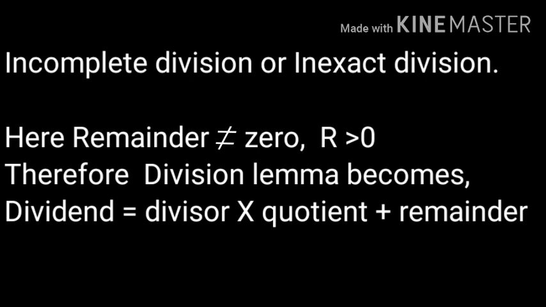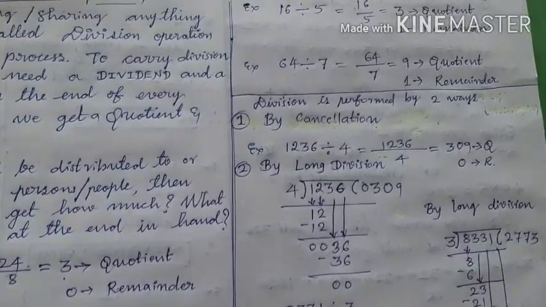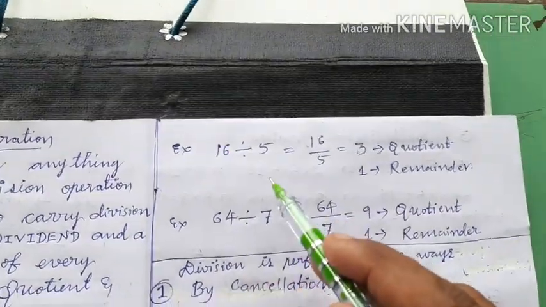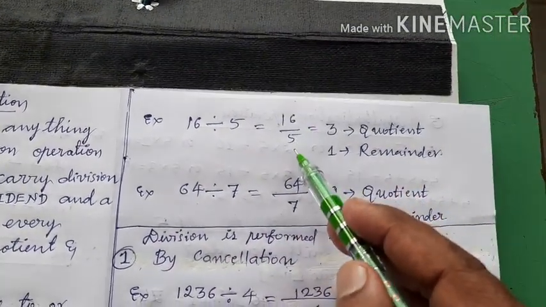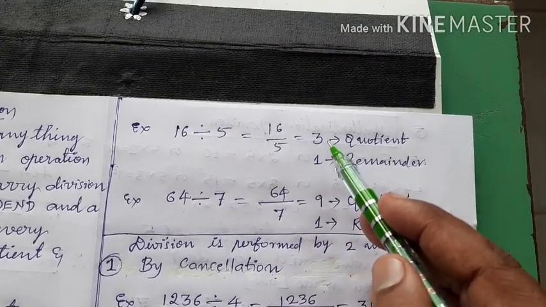Now let us see some examples about the incomplete division or inexact division. Inexact division is a division in which the remainder is not equal to 0. After performing incomplete division, let us check our answer by applying the division lemma. 16 divided by 5 means 16 rupees should be given to 5 people and each one will get 3 rupees.